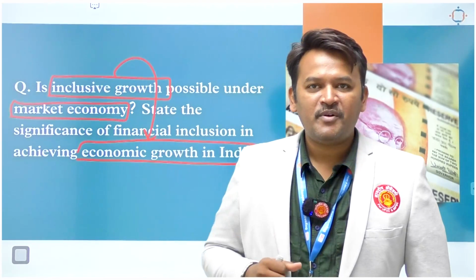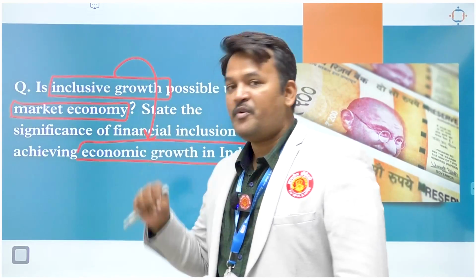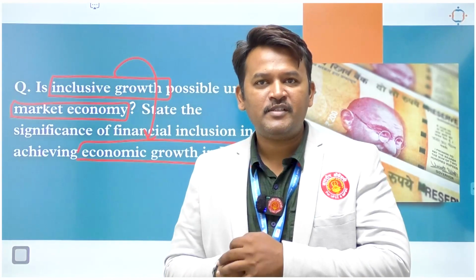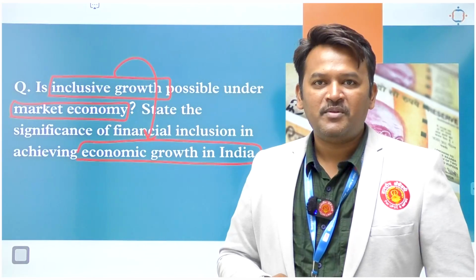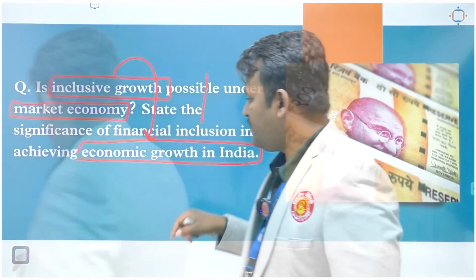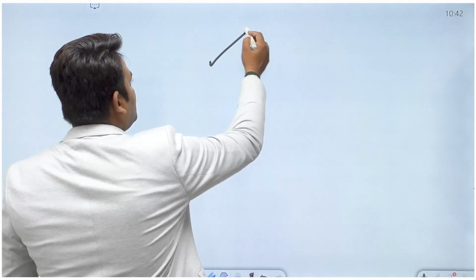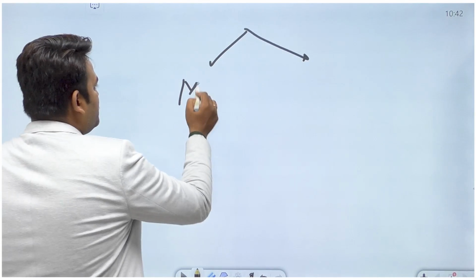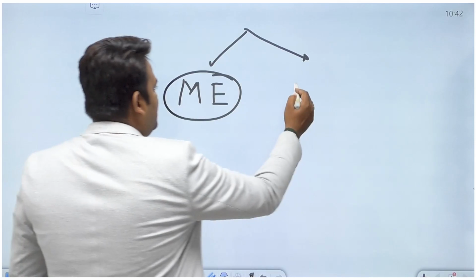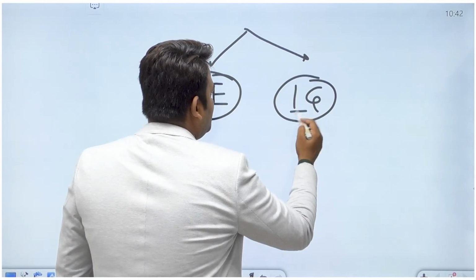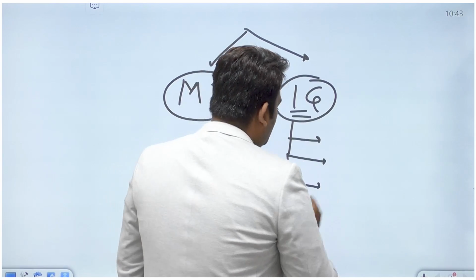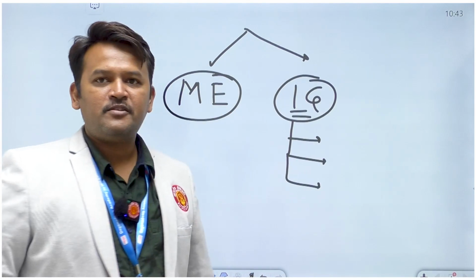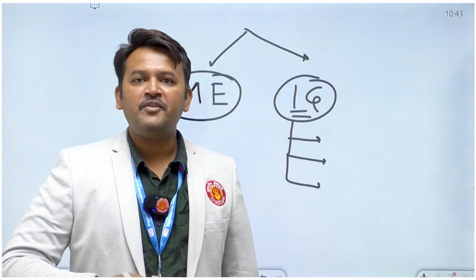And the third most important point, that will form the body of our question, is how we will ensure this economic growth, right? So for decoding the question, we have to first understand the concept of market economy, right? And inclusive growth. Generally, the growth that will cover all aspects of our society, all aspects of our economy is termed as inclusive growth.